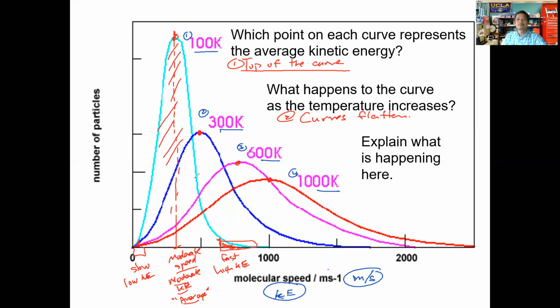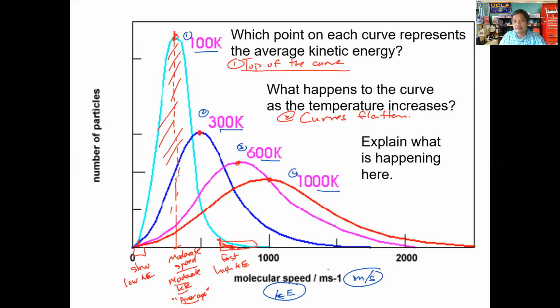They get smaller and smaller, which means, make sure you understand this, all these curves represent the same area. We can calculate that using a little bit of calculus, or even algebra 2, but the area under the curve stays the same.